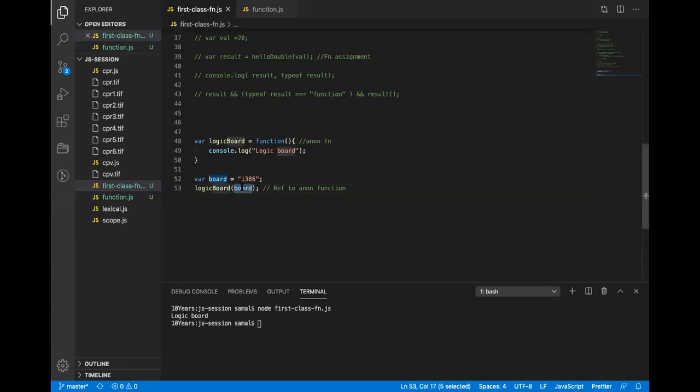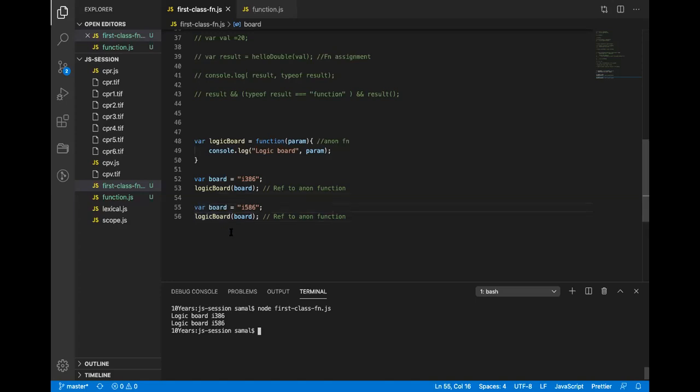When I call this, indirectly it is calling this function, and the board will be passed as a parameter, so I will receive it as a parameter. And if I print this here and run it, it will print logic board i386. In the same way, I can do this multiple times, just like a normal function, and keep on calling it. Because I'm using var, I can redefine the variable again.